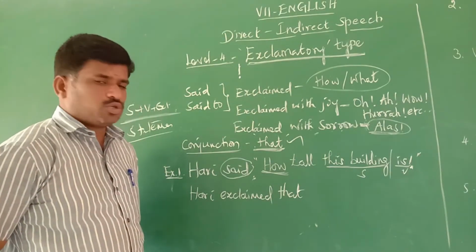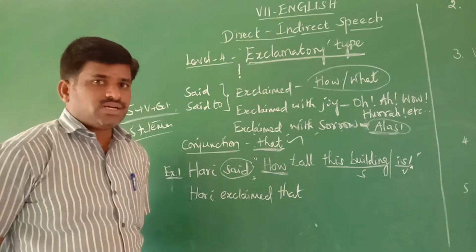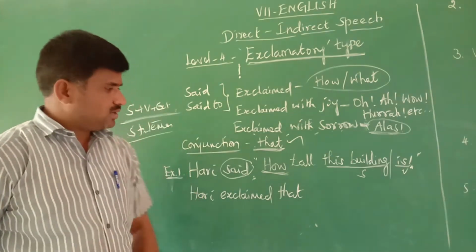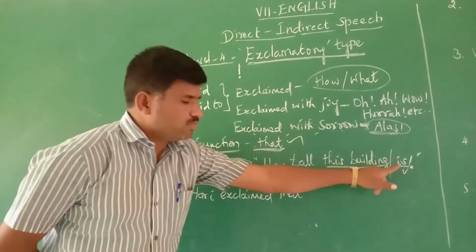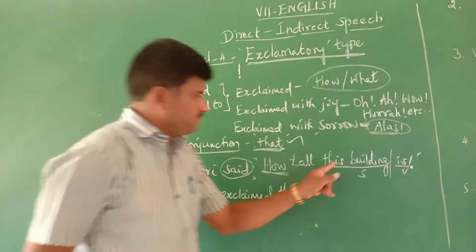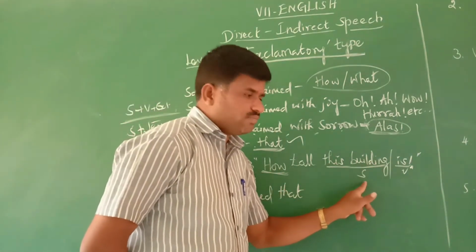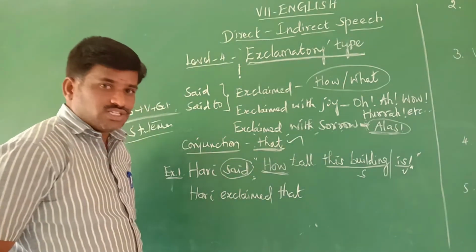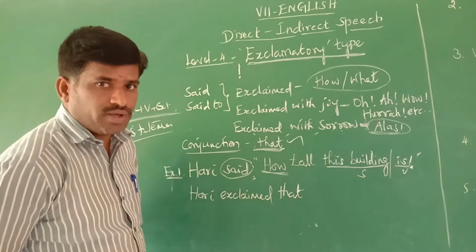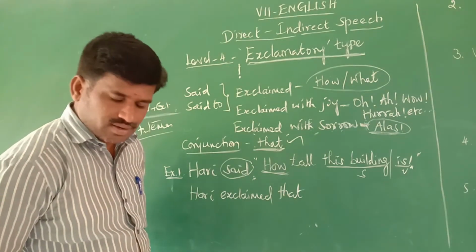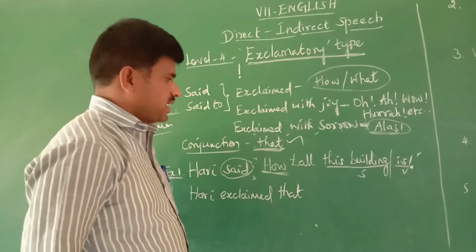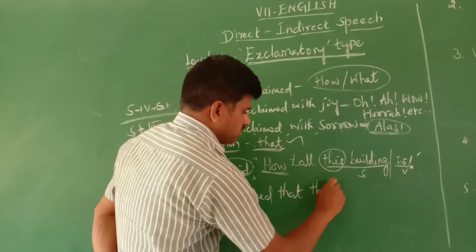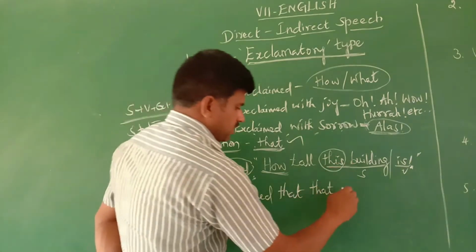What and how are used to know the exclamation. For the exclamation, subject and verb should be at the end of the sentence. You should keep this in mind. Here you see, this building is the subject, is is the verb. Now we can change the subject and verb because they should be in statement style. So here this building changes into that building.